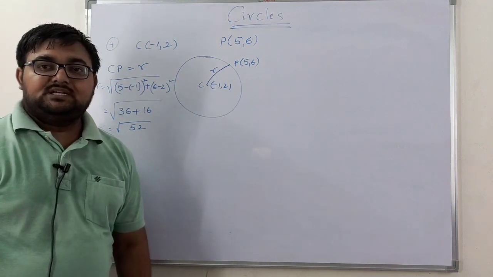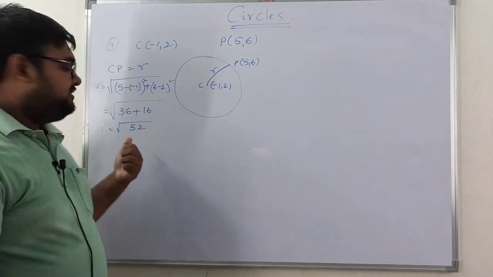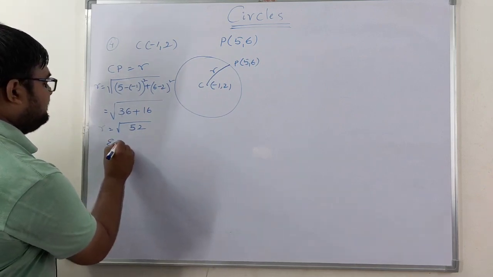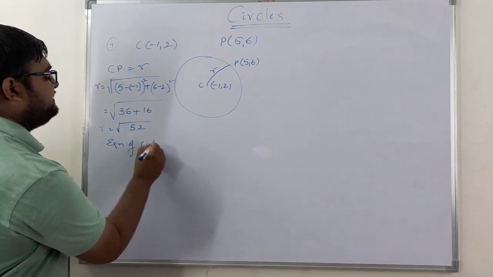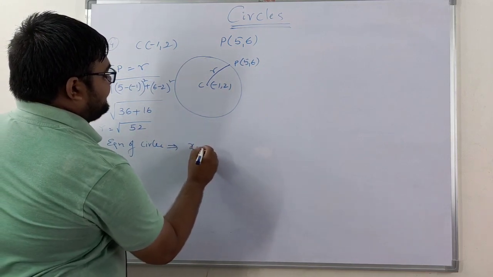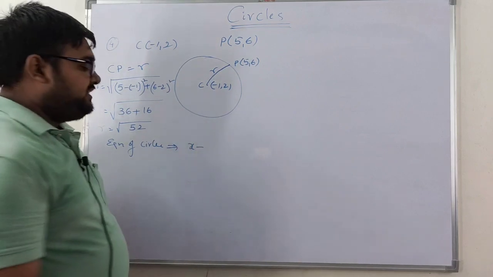Now let us discuss the equation of the circle. Since we got the radius of the circle, the equation of the circle is, so what is the form? x minus h whole square plus y minus k whole square.